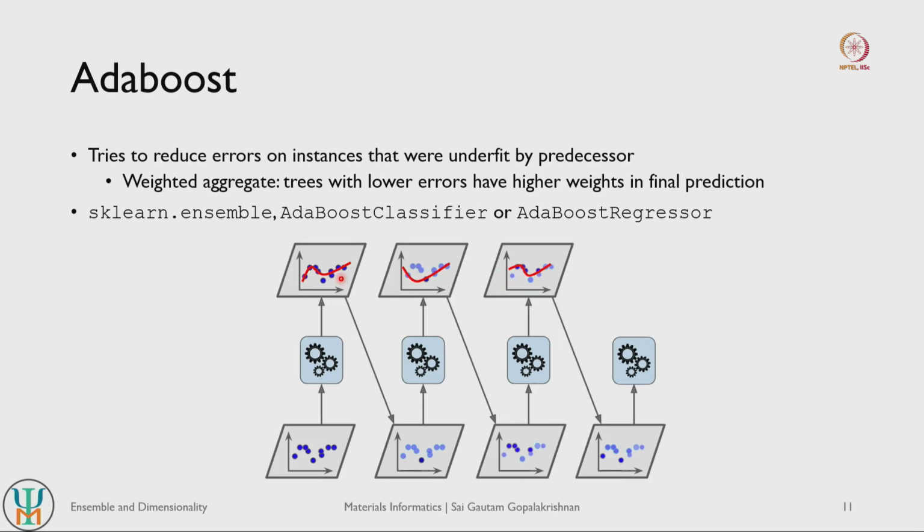Now you see that compared to the first model, the second model is worse, but the third model is comparatively much better compared to the first model. So the error on this data point is lower than the first model. Of course you create new outliers, but overall the model seems to get better as you keep reducing the errors on the outliers. So this is how adaptive boosting or AdaBoost works.